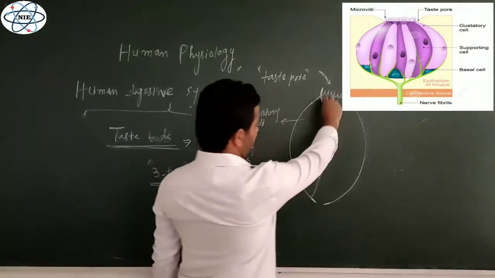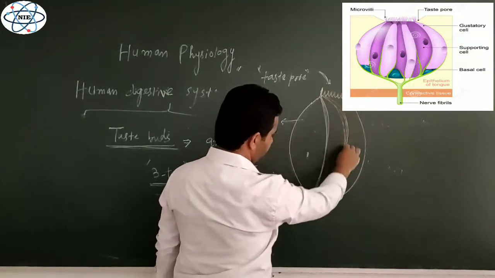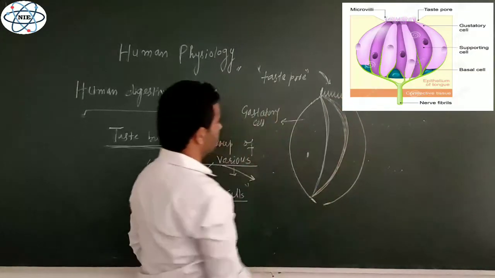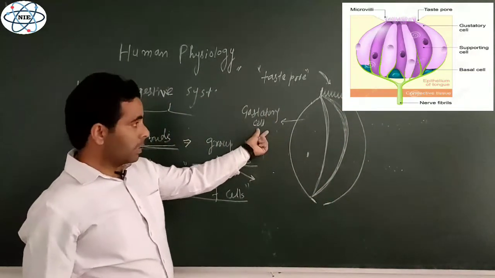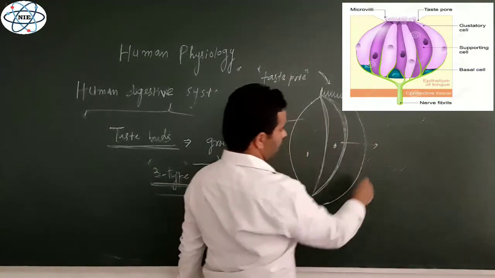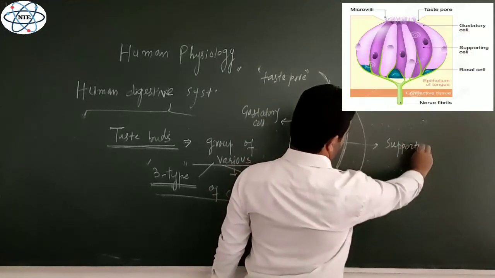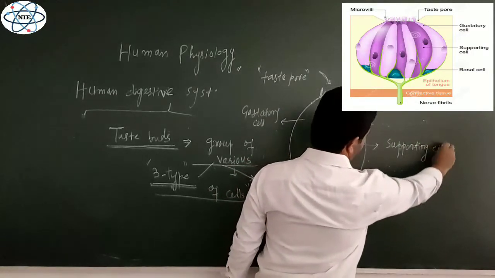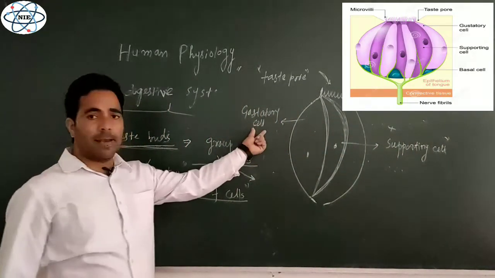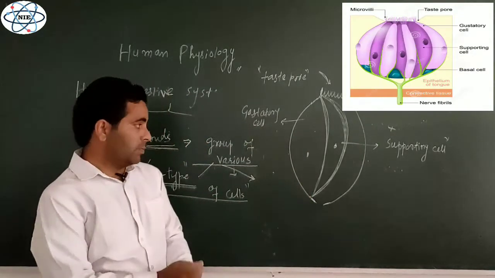Now, the other type of cell, which is supporting this neurosensory cell, providing nourishment and attachment to this gustatory cell, also a spindle shaped cell, is known as the supporting cell. So this is the second type of cell in the taste bud. First is the gustatory cell, a neurosensory cell, which receives the different types of chemicals from the food.